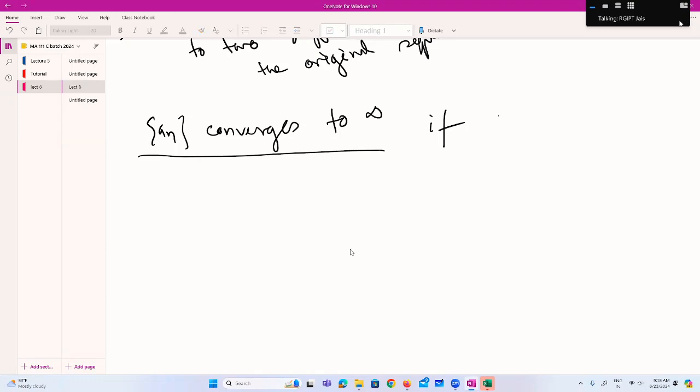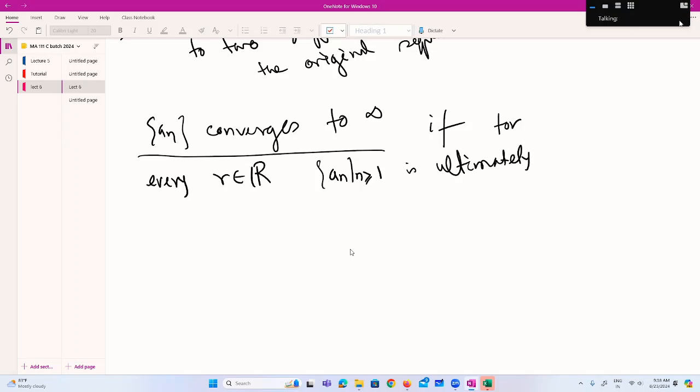For every r belonging to the reals, n is ultimately bigger than r.